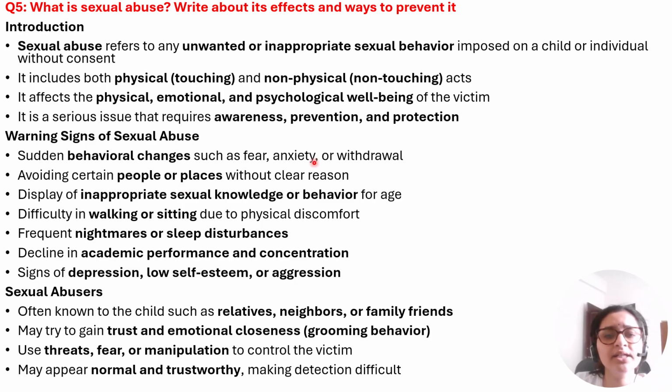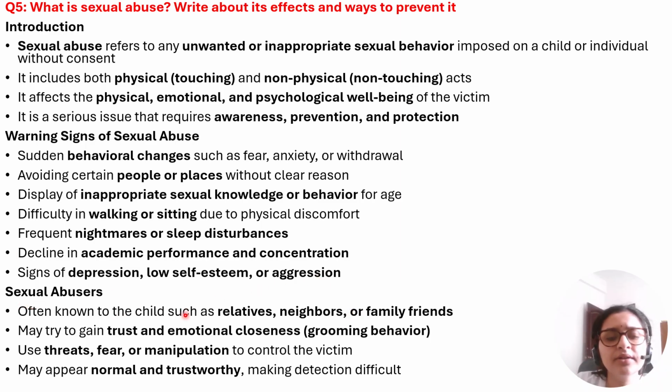Sudden behavioral changes like fear, anxiety, withdrawal, and withdrawal means the child becomes isolated. The child isolates himself, and then display of inappropriate sexual knowledge or behavior for the age, then avoiding people or places, difficulty in walking or sitting due to physical discomfort, frequent nightmares and sleep disturbances, decline in academic performance and concentration. They show signs of depression, low self-esteem, and aggression.